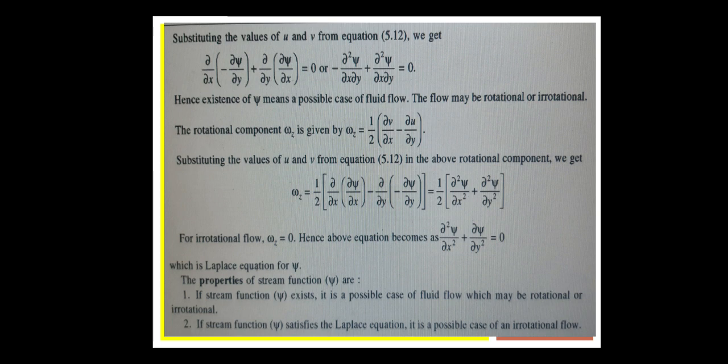For irrotational flow, omega z is equal to 0, and the above equation can be written as dou square psi by dou x square plus dou square psi by dou y square equals 0, which is the Laplace equation for psi. The properties of the stream function are: it is possible in case of fluid flow, which may be rotational or irrotational. Next, if the stream function psi satisfies the Laplace equation, it is a possible case of irrotational flow.